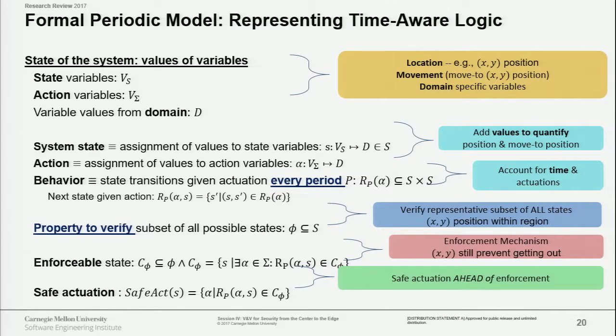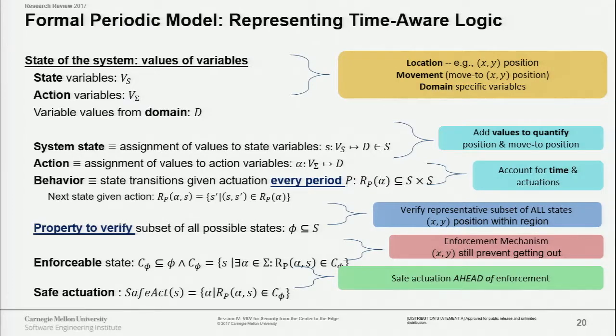Of course, we apply this to distributed systems, and this is the model that we need to formalize. The way to formalize this is to define variables that take different values, and we can think of two types of variables. One is the state variables. If we go back to the example of the drone, that would be the position, the different positions the drone can take. The other is the actions, which are the movements.